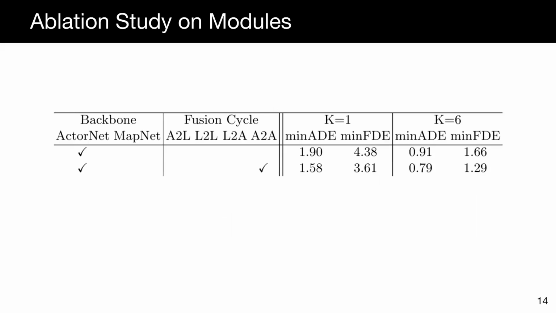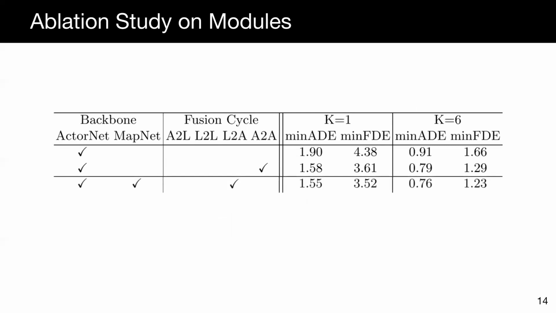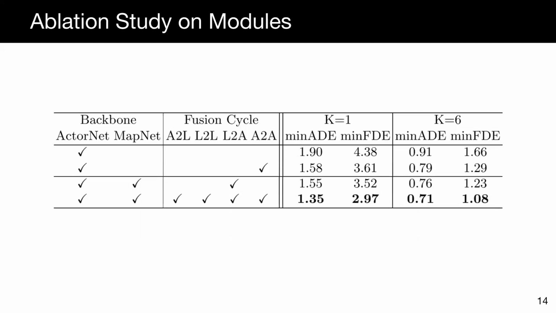Here we show ablation study on different modules of our model. Our baseline is an actor-only model without using mapped input, and we show that exploiting interactions between actors helps motion forecasting. We then introduce map data to our model with the proposed LaneGCN for lane feature extraction. Lane feature and actor feature are fused together for prediction. We show that adding maps significantly reduces the prediction error, and the gain is even larger than that from multi-agent interaction, indicating that map provides crucial information for accurate future prediction. Lastly, our proposed four-way interaction further improves the performance.